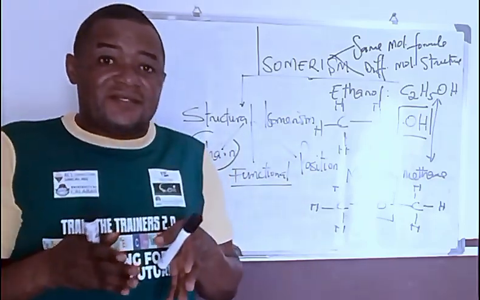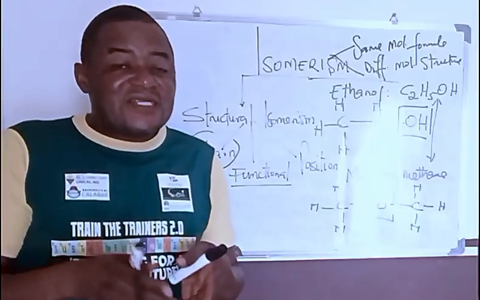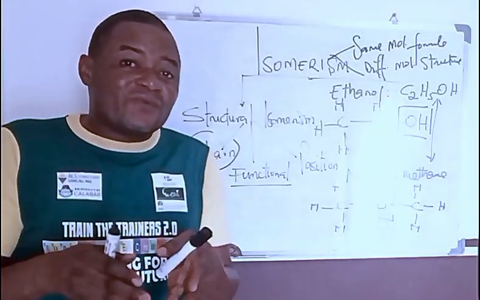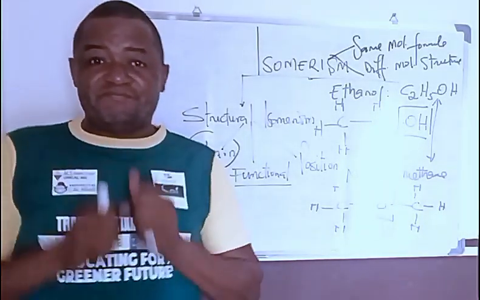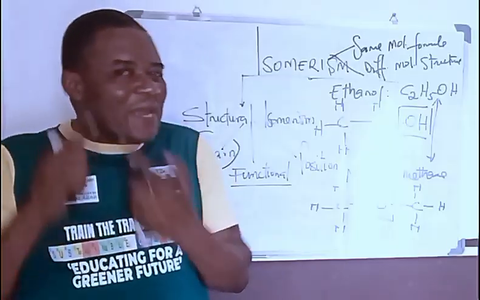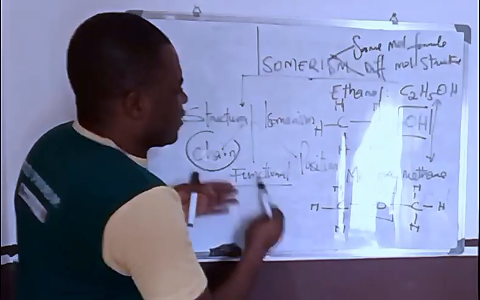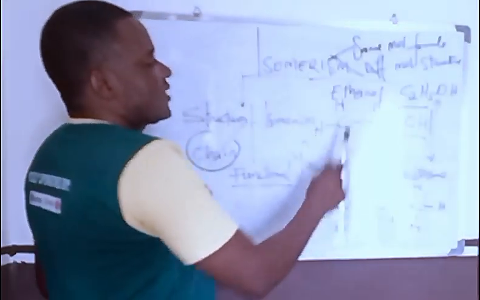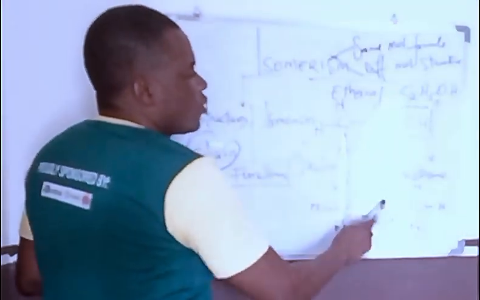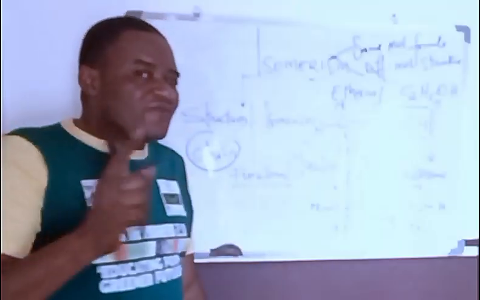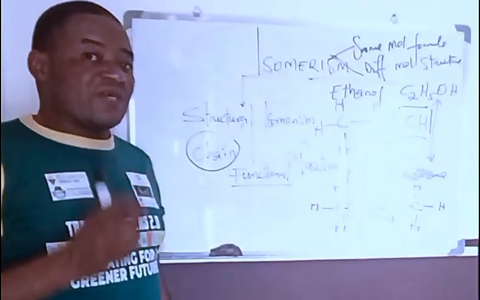But in this case, we are talking about differences in the position of what? Of the functional group, and not the difference in the type of functional group. In functional isomerism, we are looking at isomers that have different functional groups, not because of their position, but because they have different functional groups.